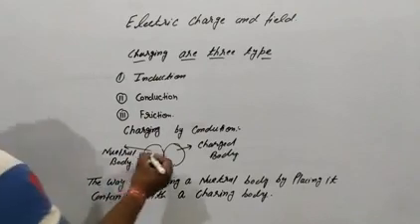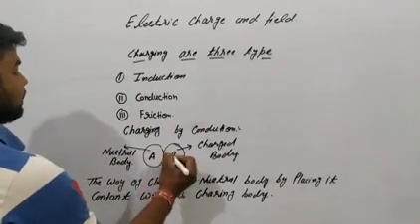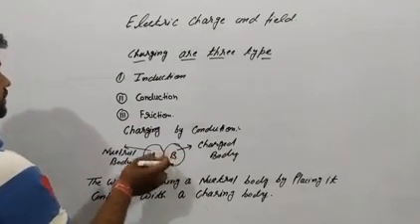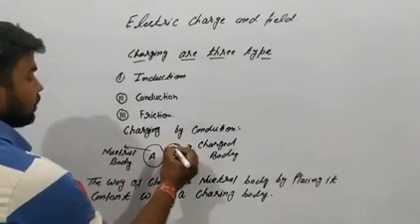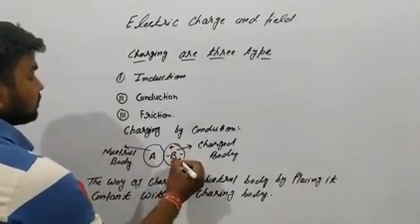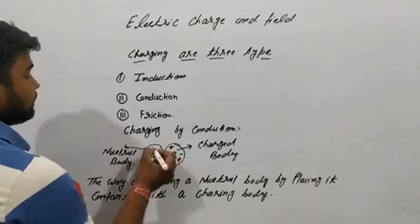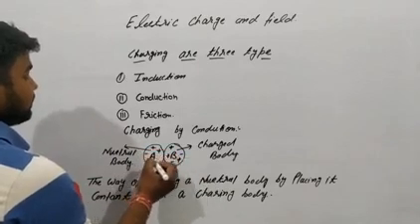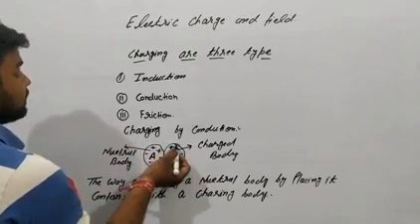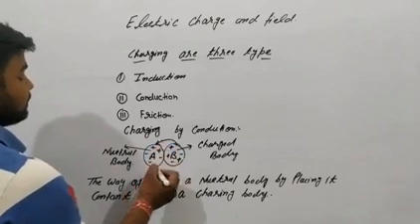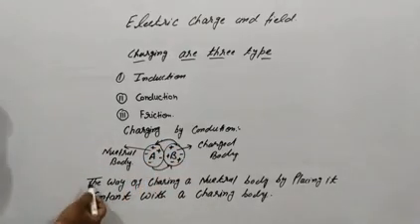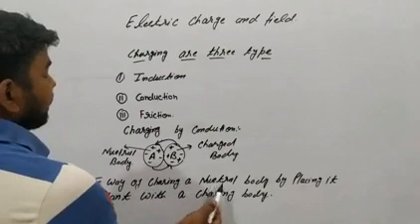We have two bodies, body A and body B. They are in contact with each other. The electron and proton are transferred equally between A and B. This transfer of electron and proton is the way of conduction, a way of charging a neutral body.